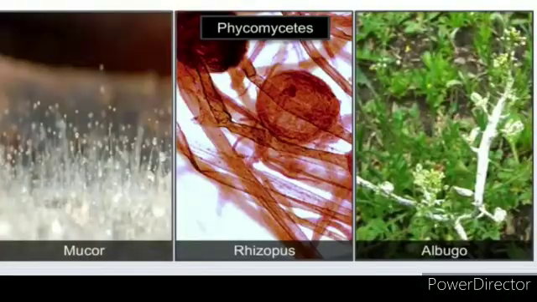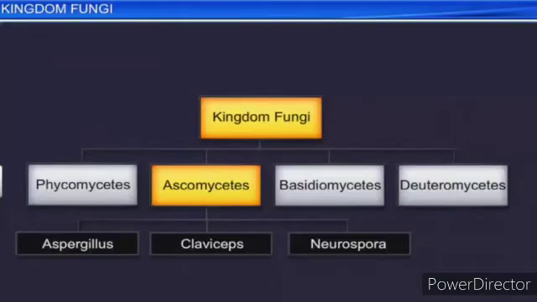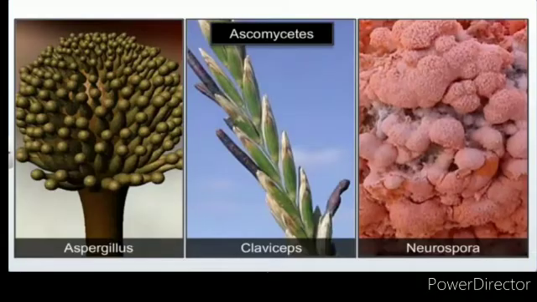Some common examples are Mucor, Rhizopus, also called bread mold, and Albugo, a parasitic fungus on mustard. Then the second class is the Ascomycetes, commonly called sac fungi.